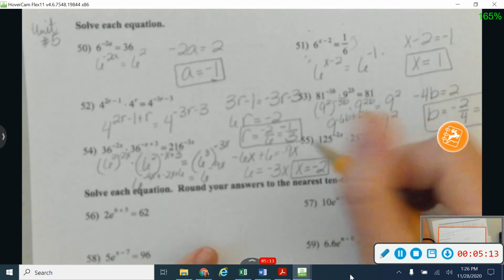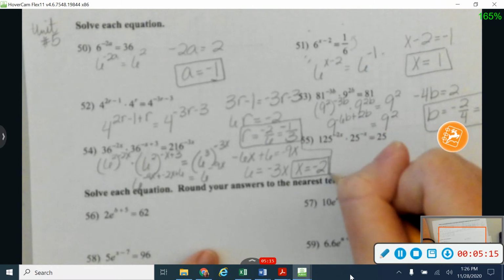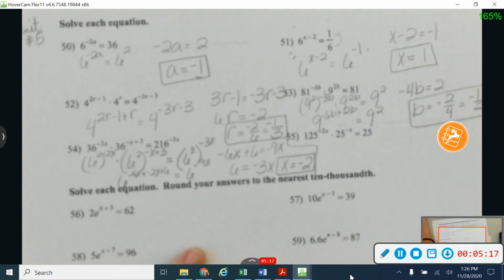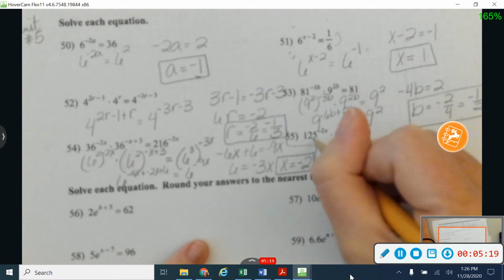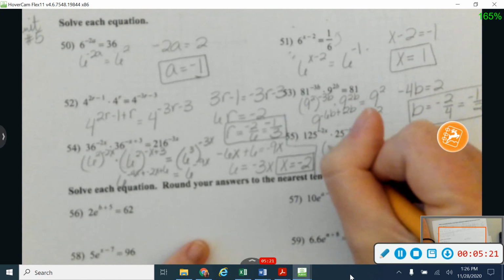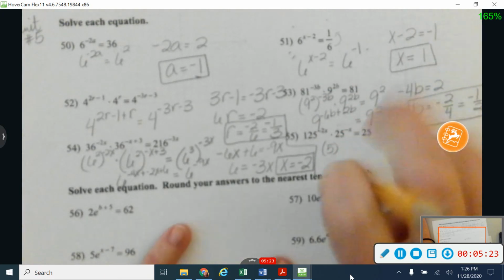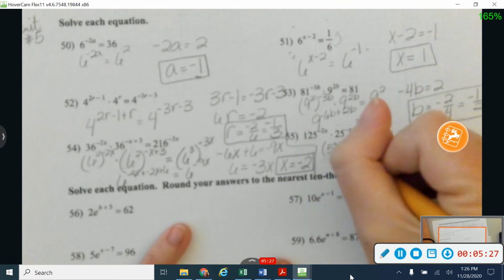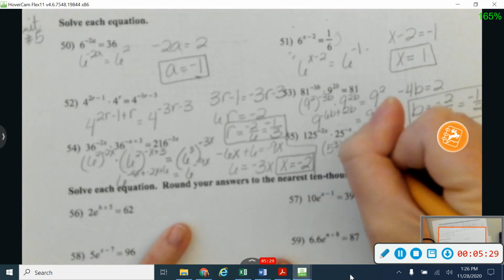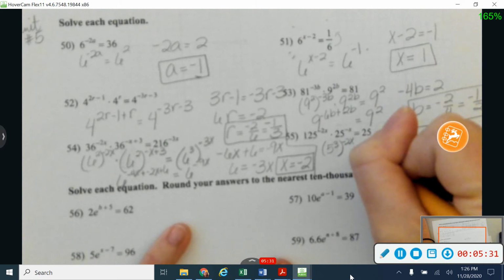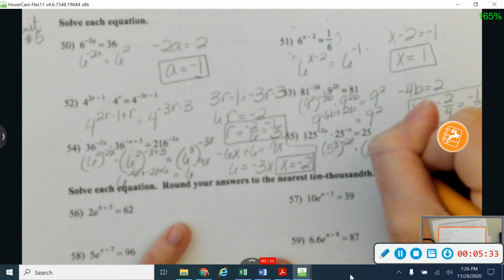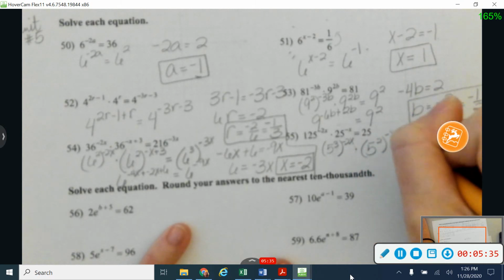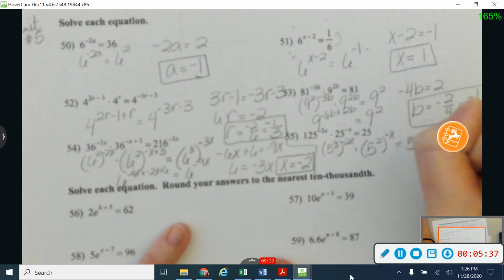Okay, and then the last one on 55, let me see if I can kind of partition that off a little bit. So on this one, I'm going to say that 125 is 5 cubed, so 5 cubed. I keep forgetting to write my exponent in there before I close my parentheses. So 5 cubed to the negative 2x times 5 squared to the negative x is equal to 5 squared.